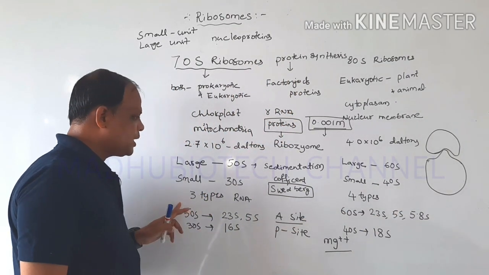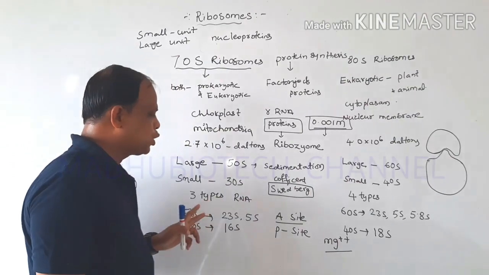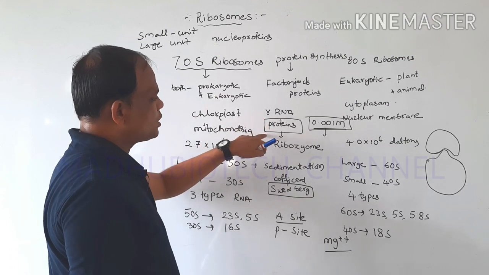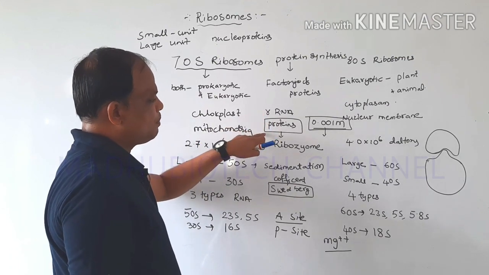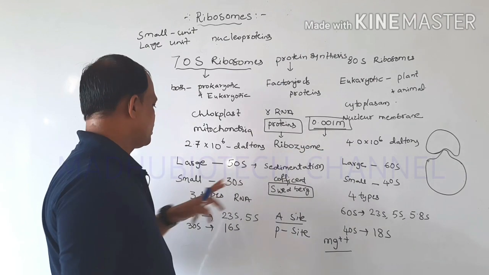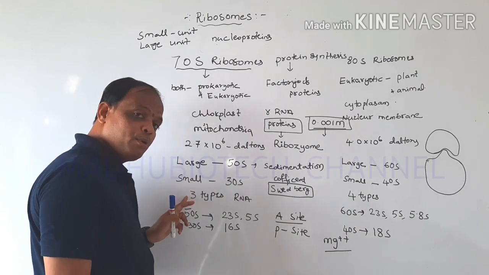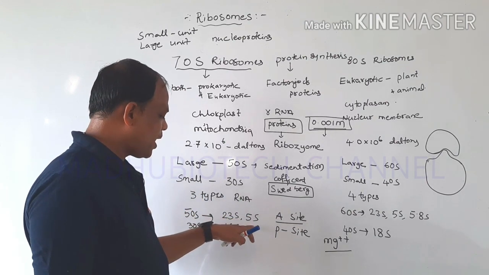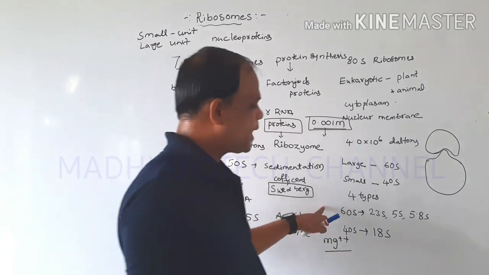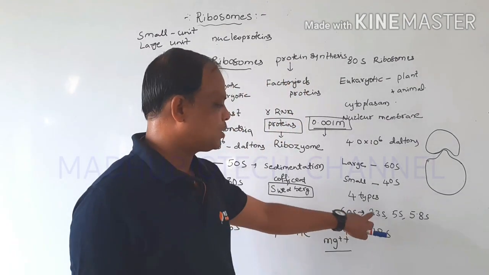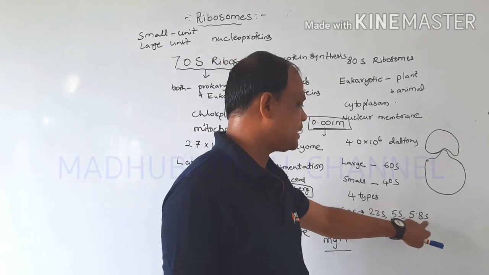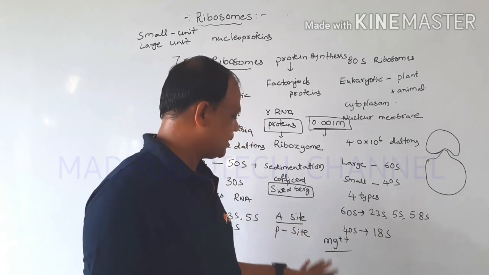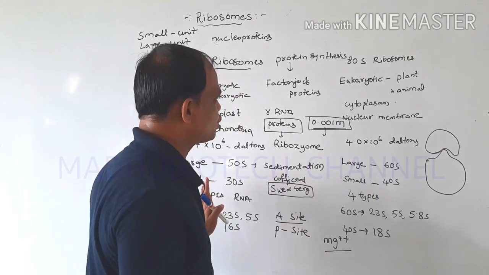The chemical composition is that ribosomes are made up of nucleoproteins. The nucleoproteins are RNA and a special type of protein, called ribozyme. The 70S ribosomes contain three types of RNA: 23S, 5S and 16S. In the 80S, four types of RNAs are present: 23S, 5S, 5.8S, and the 40S subunit contains 18S. So this is the recapitulation of ribosomal structure.